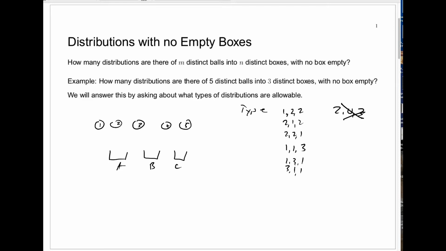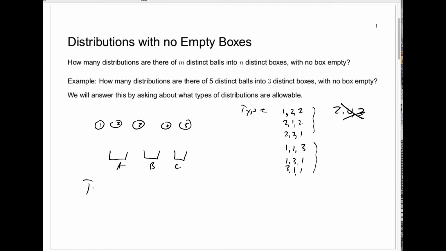Why? Well, if you have at least 1 ball in each box, either one box gets 3 balls, in which case it has to be one of these types at the end, or if you don't have 3 in any box, you have 2 in one box, you'll need 2 in another and 1 in the other, and that will have to be of this type. So these are all the allowable types. Now here's the question: how do we count all the different ways to have a distribution of all of these 6 different types? Well, that's where we have the distribution numbers.